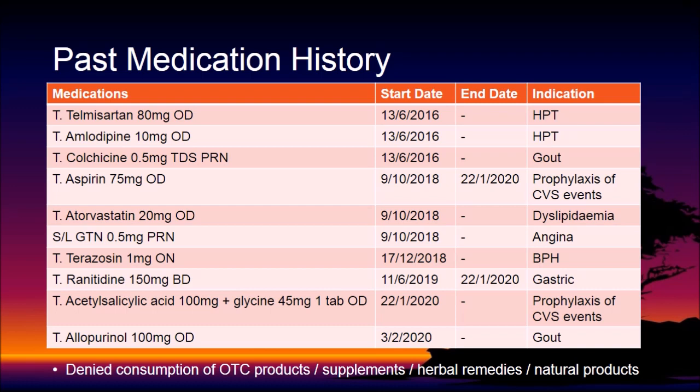Two months later, he was started on terazosin tablets 1 mg at night for benign prostatic hyperplasia. In the next year, he was started on ranitidine tablets to relieve gastric symptoms, and upon product recall, it was stopped. Aspirin tablets were switched to Casprin tablets, which trigger less gastric symptoms. A month later, he was started on allopurinol tablets at a dose of 100 mg daily for gout. He denied any consumption of over-the-counter products, supplements, herbal remedies, or natural products.